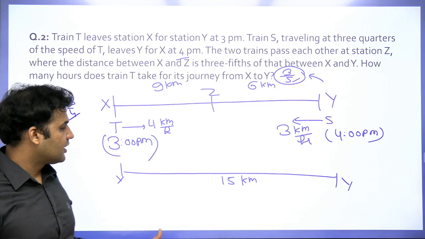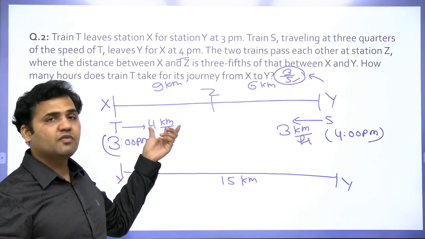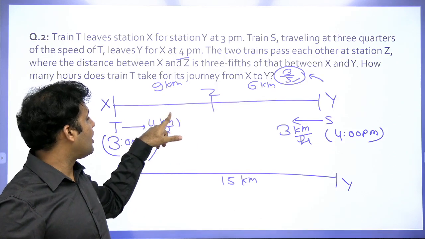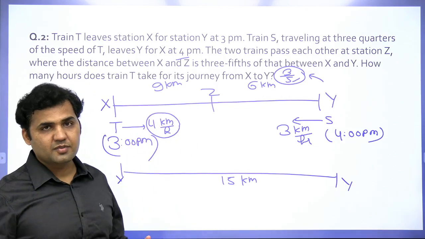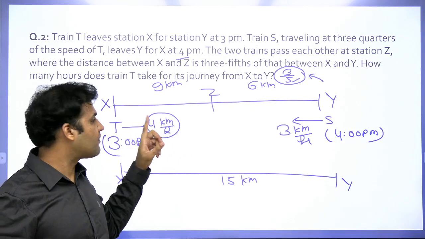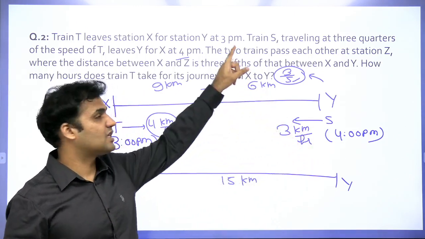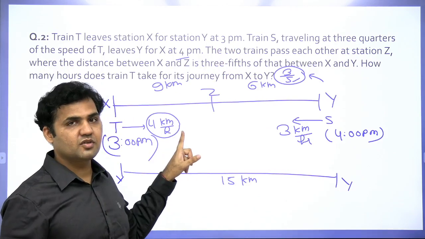Now you cannot say that 15 km, speed is 4 km, so answer is 15/4. No, because this speed is our assumption. This is not the actual speed of the train. This is our assumption. We have taken the speed of trains T and S in the ratio 4/3 because that was mentioned in the question. This is not the real speed of the train, right?